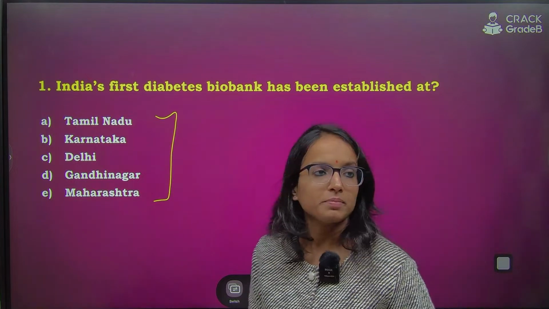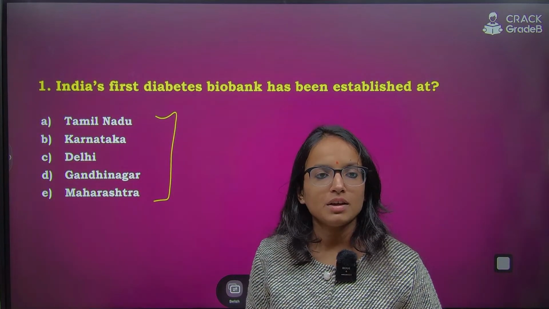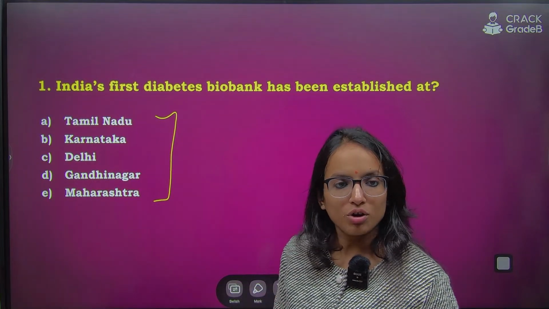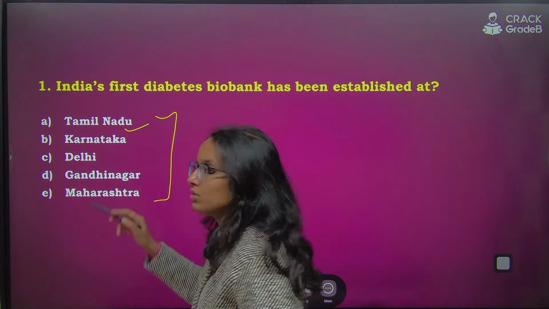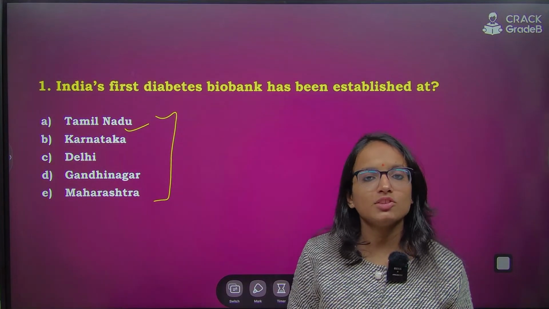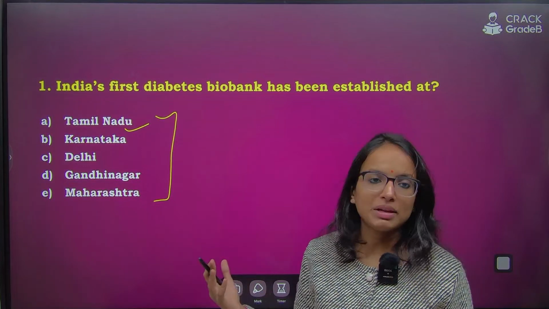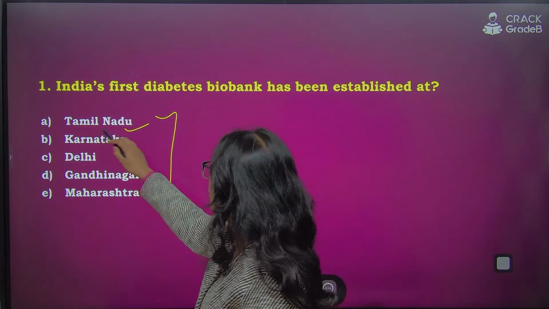The correct option would be, if you remember, Tamil Nadu, Chennai. Chennai or Tamil Nadu will be the correct option. If they give you the cities, then Chennai will be the right option, and if they give you the states, then Tamil Nadu will be the option. Yes, A is the right option, Tamil Nadu.